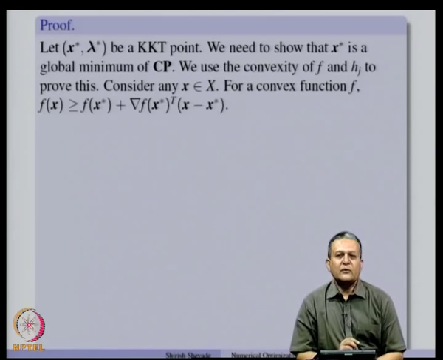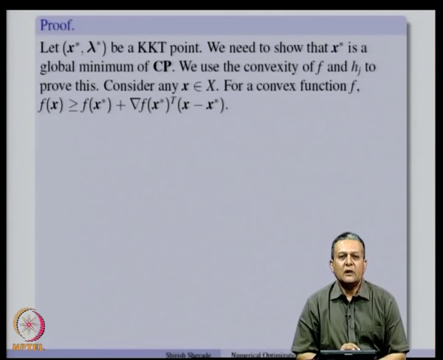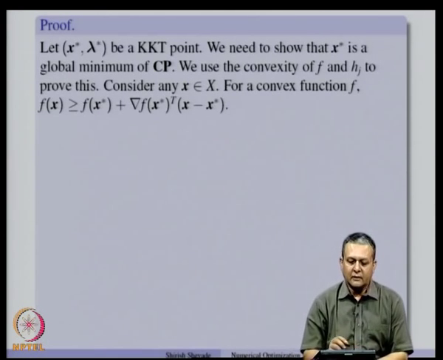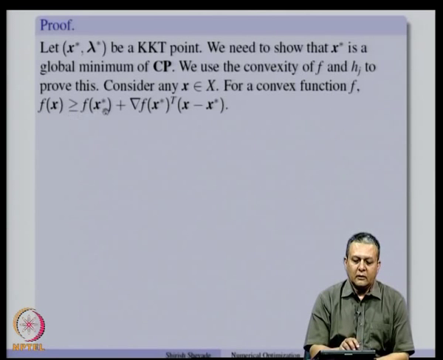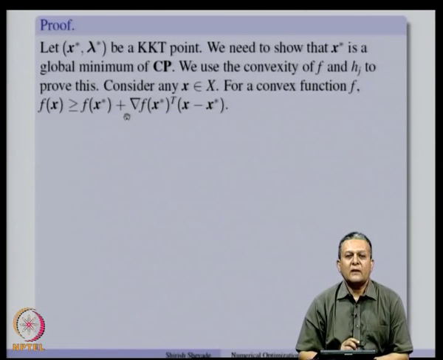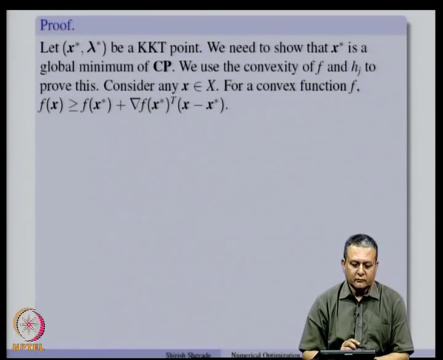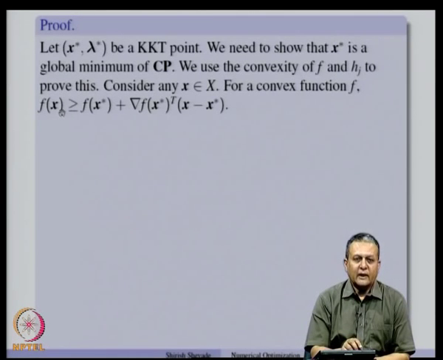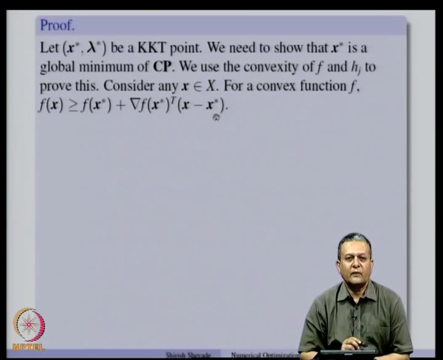We have seen this result earlier when we studied convex functions: an affine approximation of a convex function at x star does not overestimate the function. So, f(x) is always greater than or equal to f(x star) plus gradient f(x star) transpose times (x minus x star).